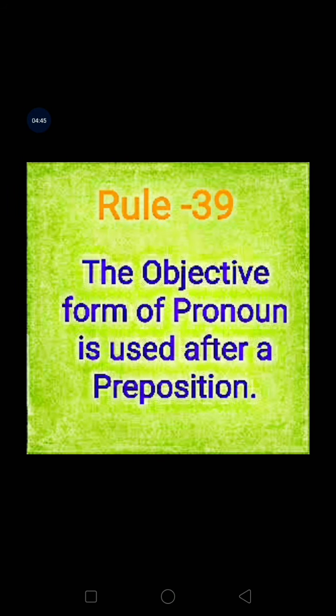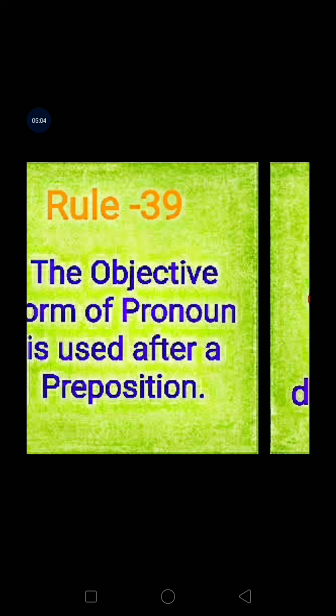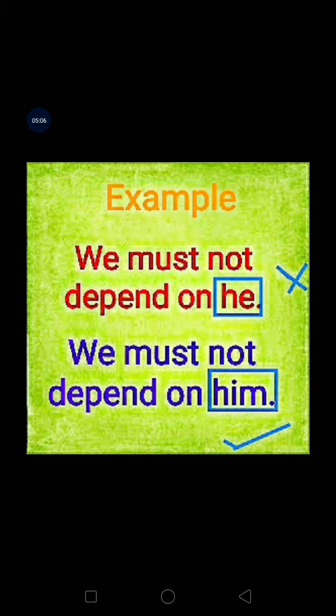Rule number 39: now the rule is something about the pronoun. The objective form of the pronoun, this is called the objective case, is used after a preposition. For example, we must not depend on he.